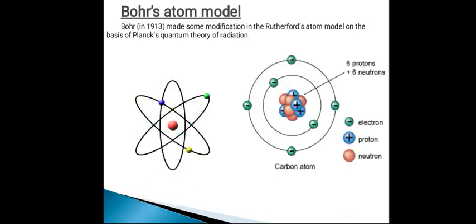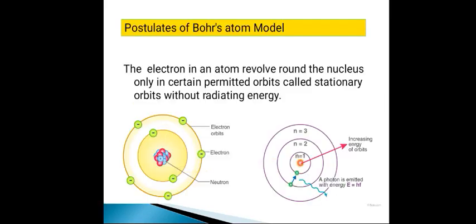With the merits and demerits of the Rutherford model of an atom, now let us discuss the next atomic model, that is Bohr's model of an atom. Bohr, in 1913, made certain modifications in the Rutherford atomic model on the basis of Planck's quantum theory of radiation. Here Bohr combined the classical as well as the quantum concepts and gave his theory in the form of three postulates. Now let us discuss the three important postulates of the Bohr atomic model.